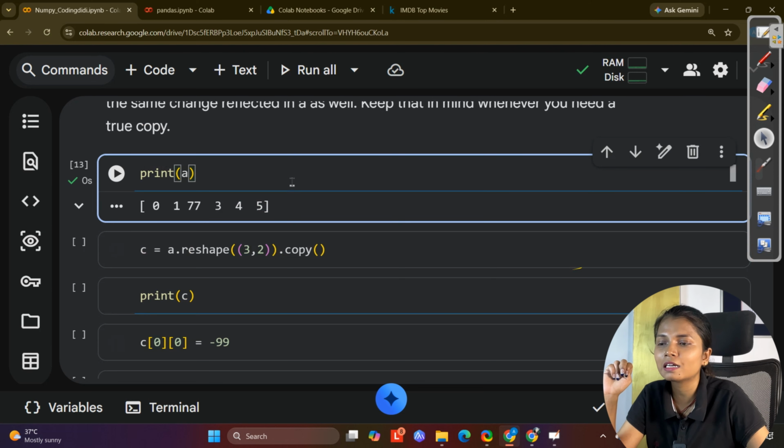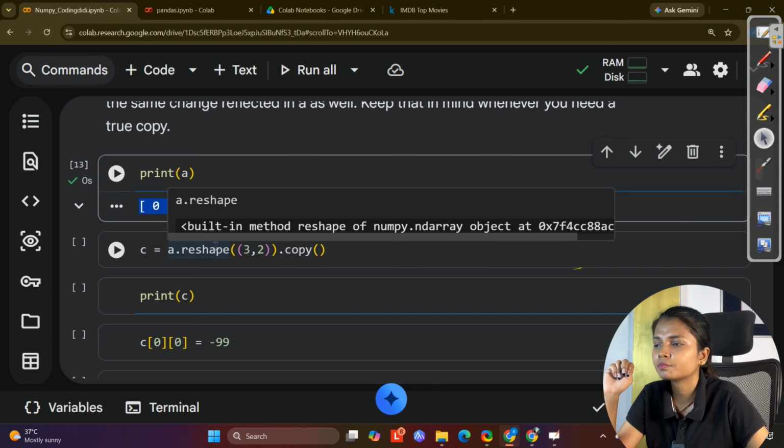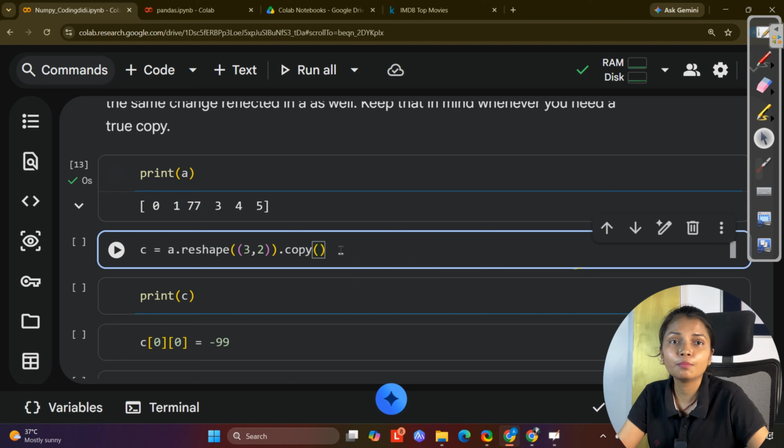We are not immediately seeing the change, but we have to print it to see, right? So if I print A, you can see this is the updated value. What happens in this case? We made changes in B, but B is already referring to A. Remember, we created the B variable with the help of A, with the reference of A, with the data that is present in A.